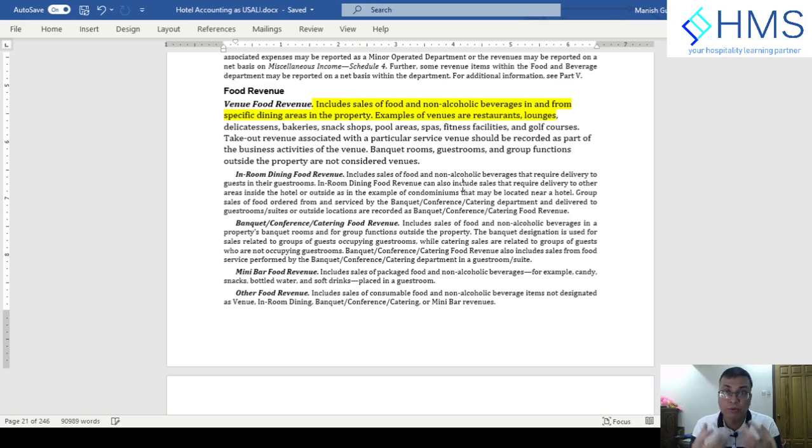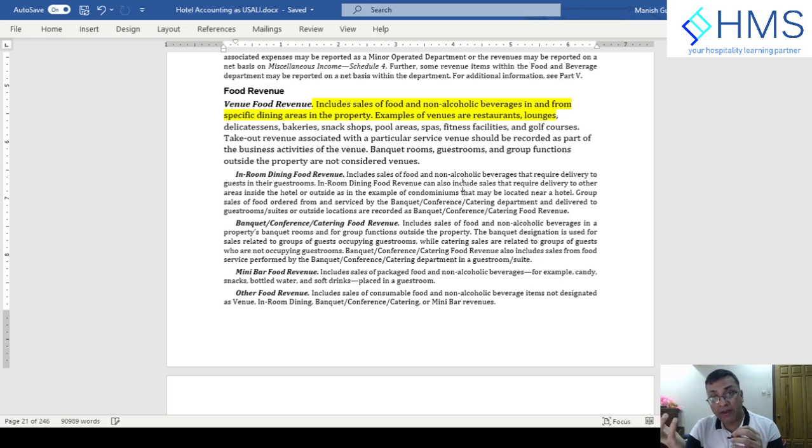If you are setting up a new hotel, or a new accounting, or starting a new outlet, then you should follow USALI, because that's the right way of doing things. So the revenue from food, including non-alcoholic beverages, from a specific dining area in the property is considered venue food revenue. This venue food revenue does not include in-room dining, meaning when you are serving the food and beverages inside the guest room, or the banquet, conference or catering facilities.